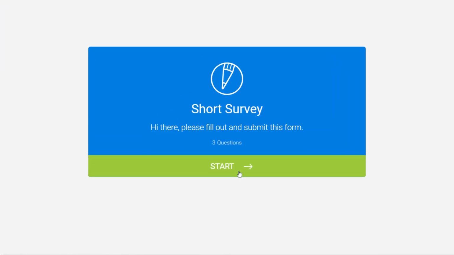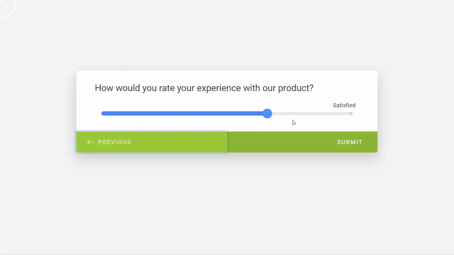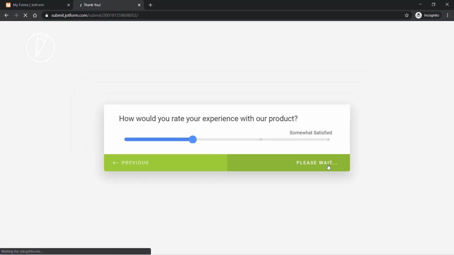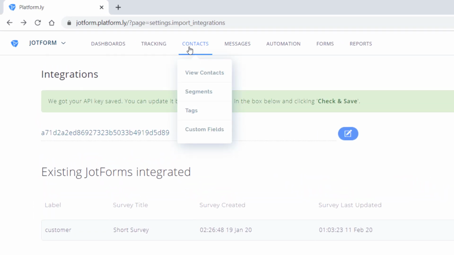Now, when a user fills out your online form, the information will be sent straight to your Platformly account after a few minutes. To view your updated contacts, click on the Contacts tab in Platformly and select View Contacts.